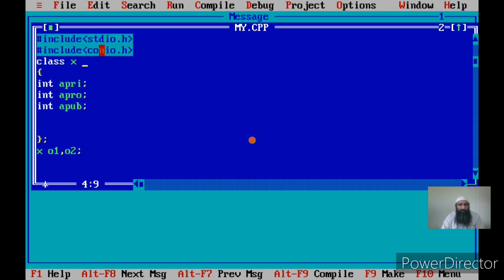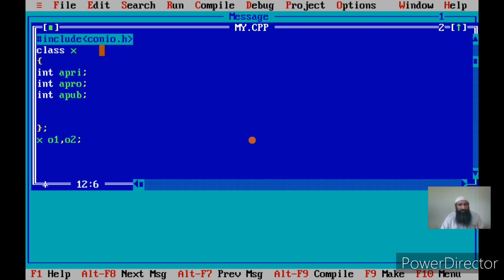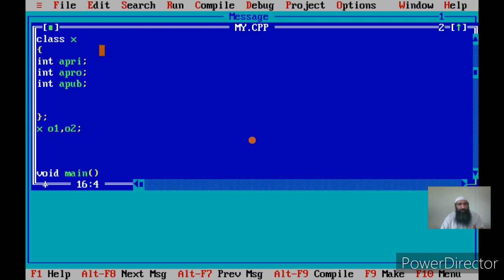Since I have got three members inside the class X, that is A prime, A pro, A pub, these are three variables. Now these three variables are automatic because I'm not using the keyword static. So a separate copy is created for O1, a separate copy is created for O2, and I can access that copy through O1 or O2, their respective members, using the dot operator.